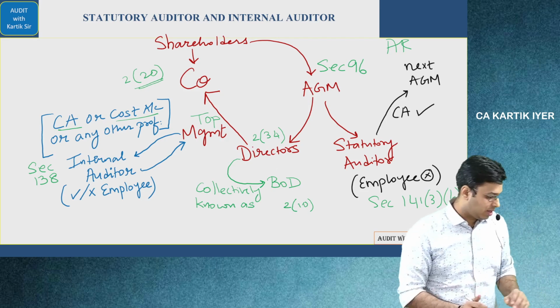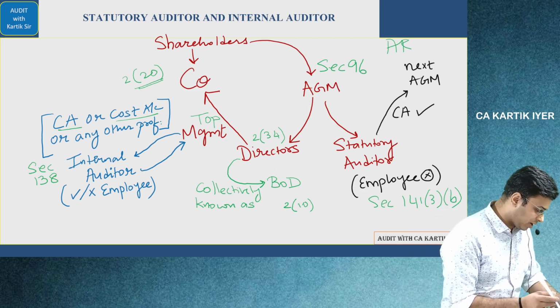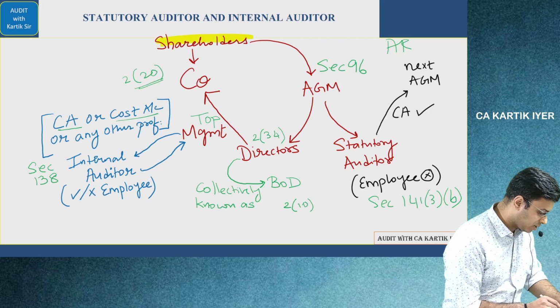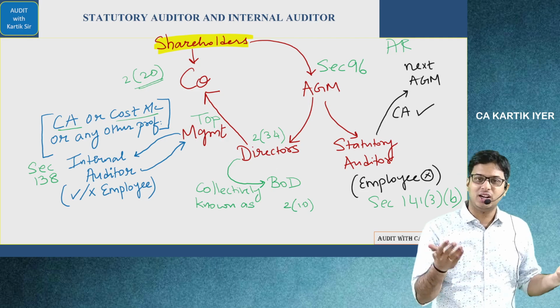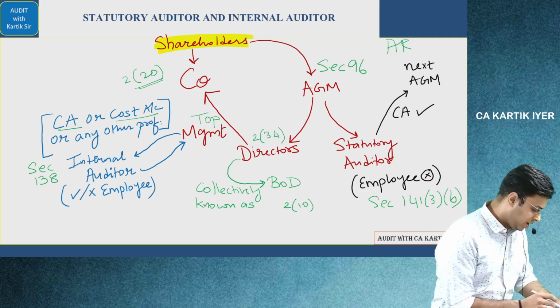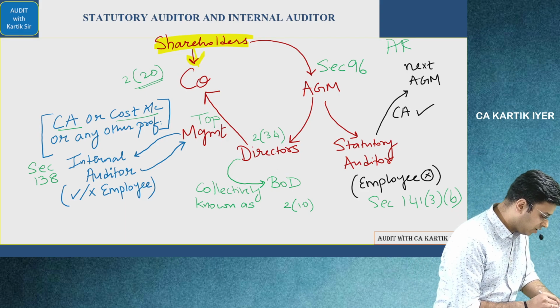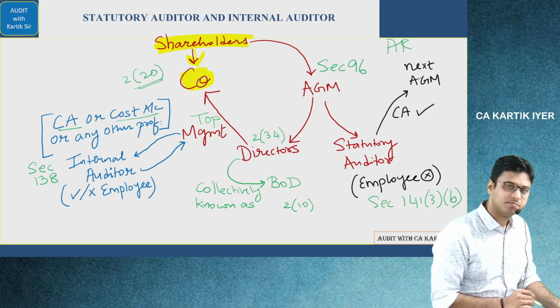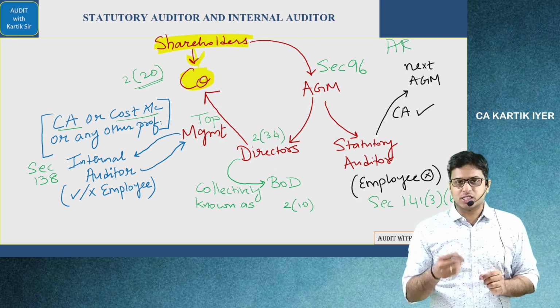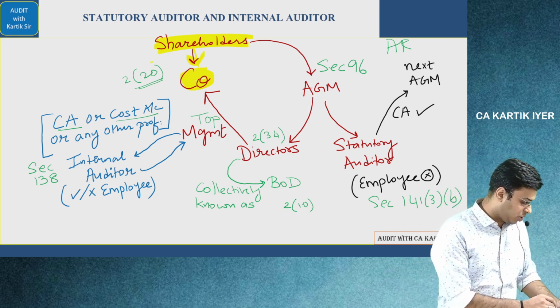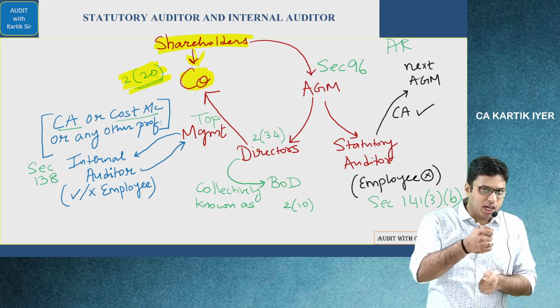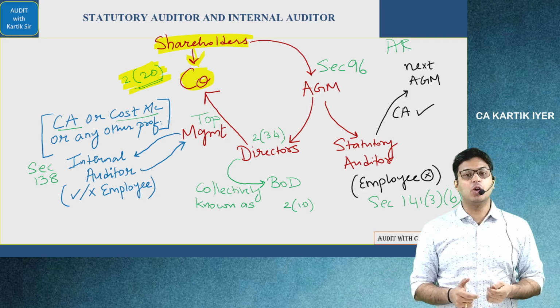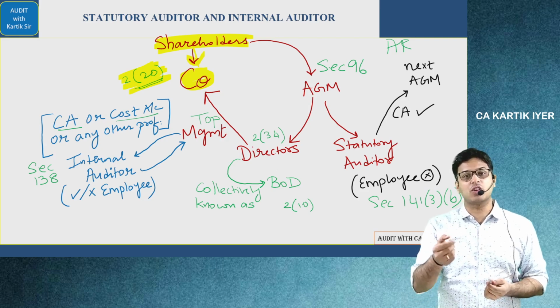Look, the owners of the company are known as the shareholders, correct? This you have learned in your beginning of the commerce field, 11th, 12th standard. The shareholders put their hard earned money into the company. Company is defined in the Companies Act in section 2 clause 20. When the shareholders put their money into the company, they become the owners of the company. The reason is they get shares of the company.